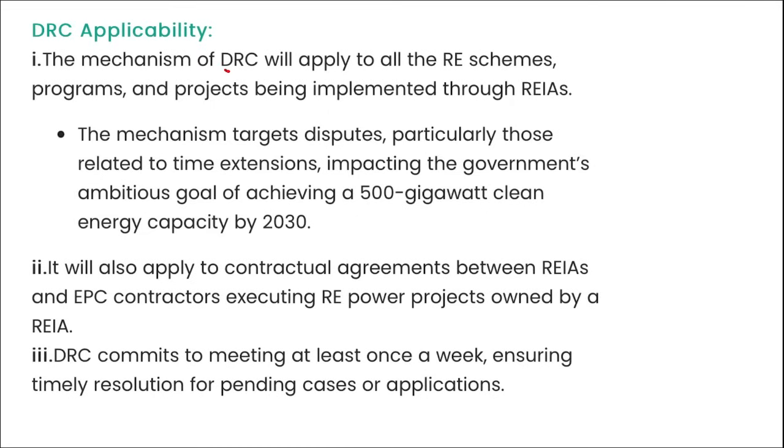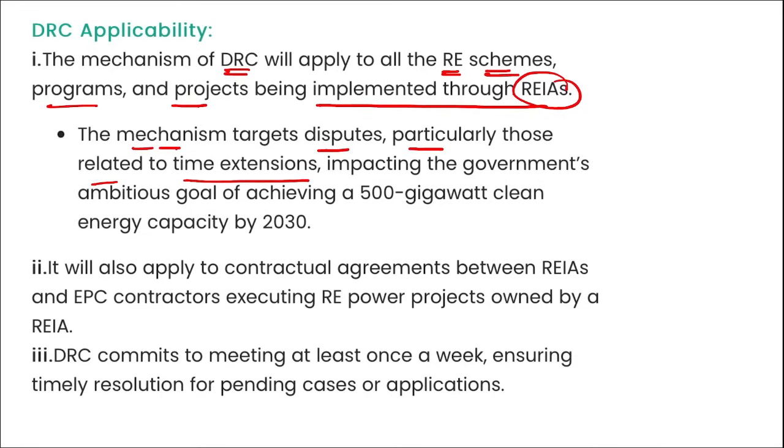Remember, the mechanism of this dispute resolution committee will apply to all the renewable energy schemes, programs, and projects being implemented through these renewable energy implementing agencies. The mechanism targets disputes, particularly those related to time extensions impacting the government's ambitious goal of achieving 500 gigawatt clean energy capacity by 2030. Right?